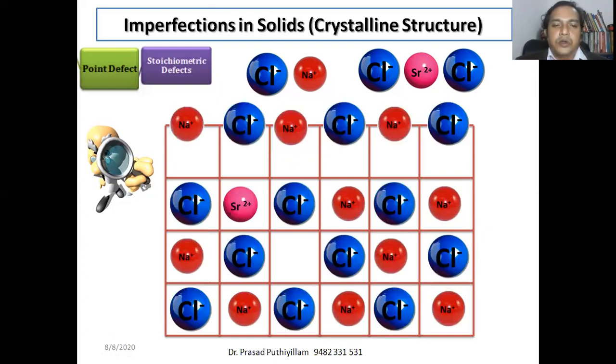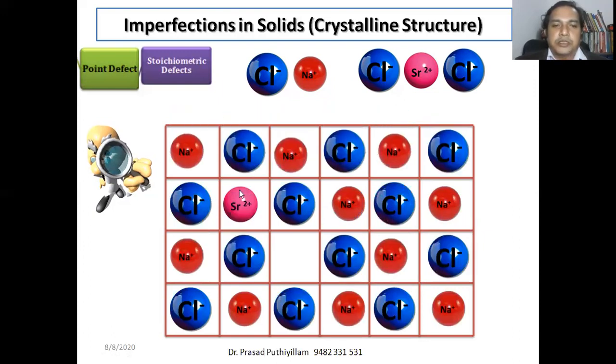Here we can see there is supposed to be a sodium ion, Na+, but it is replaced by a strontium ion, Sr2+. We can see that sodium is missing at 2 points. Na+ ions are missing at 2 points, and the charge is satisfied by 1 Sr2+.